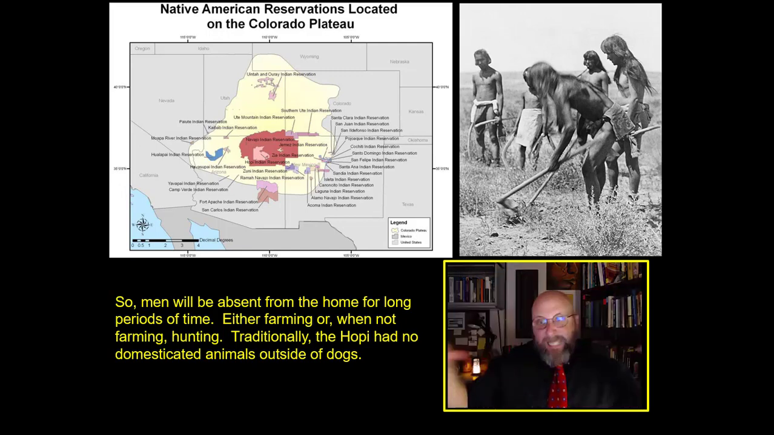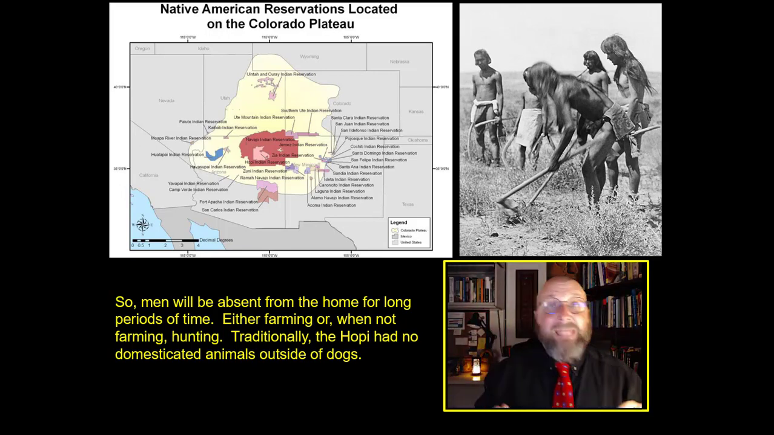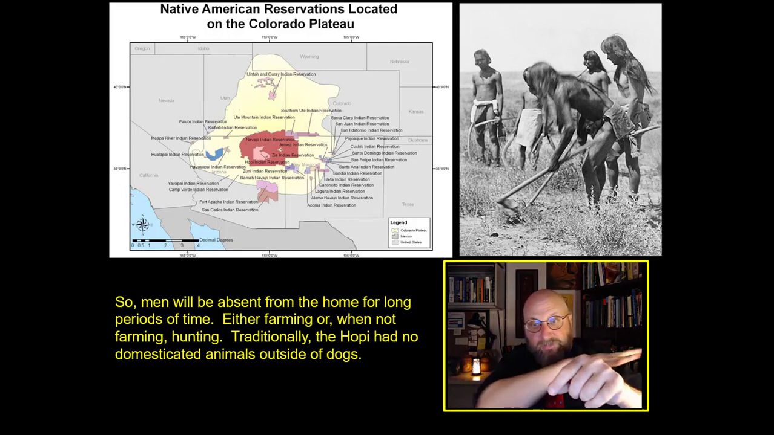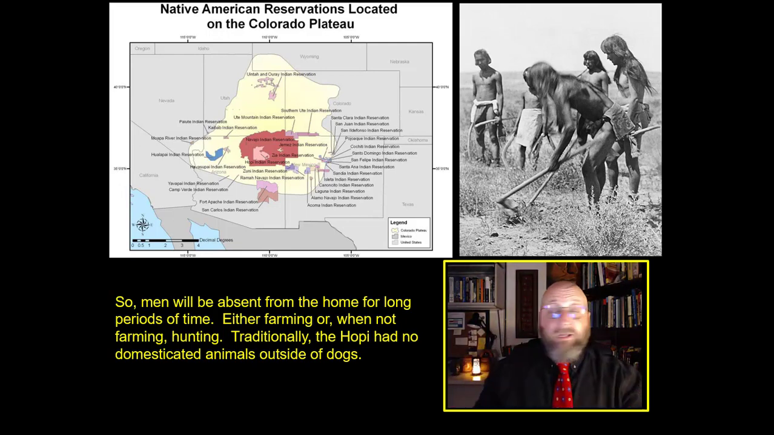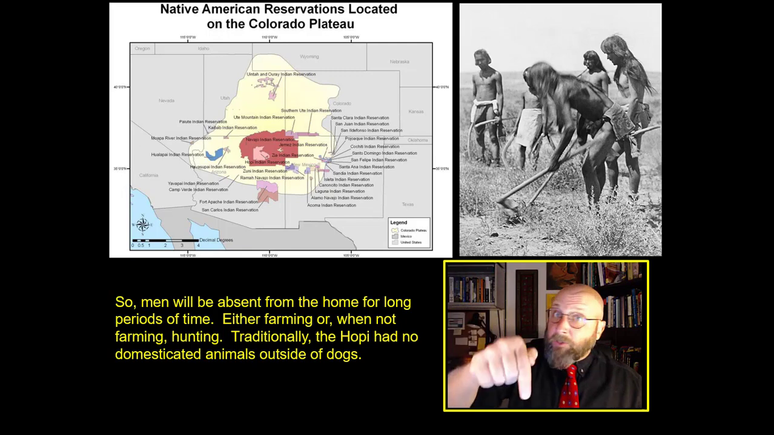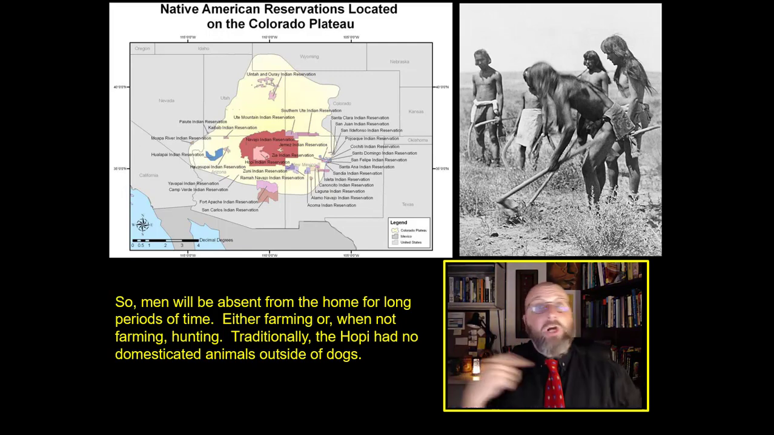So imagine a landscape and put a dot in the middle of that landscape. That is the Hopi village. And scattered all around that dot are going to be a dozen different cornfields. Men will leave the home and go from cornfield to cornfield to cornfield, then return home for a few days, and then start the entire cycle all over again.